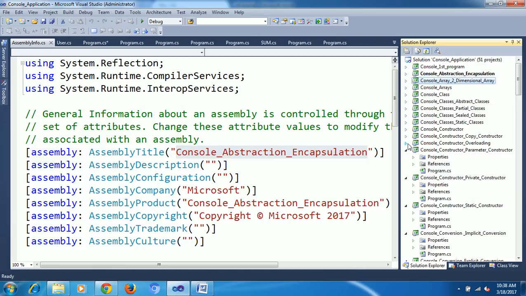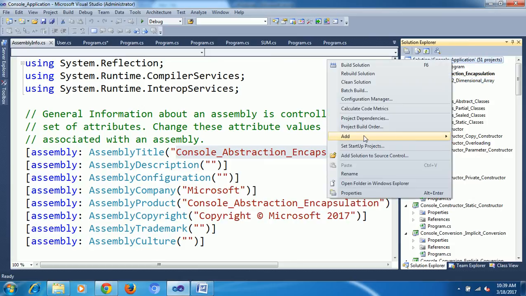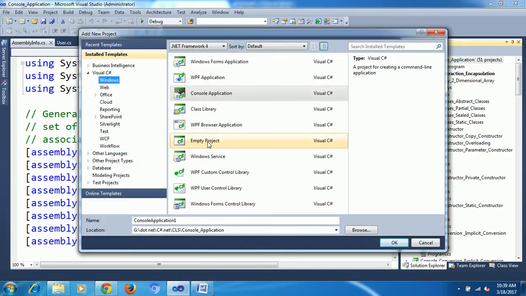Keep in mind, these are all console applications. Now I am going to create one more console project, console access modifiers.